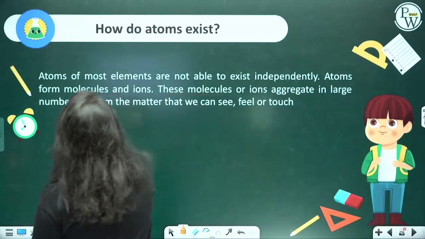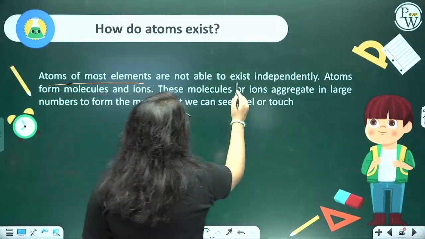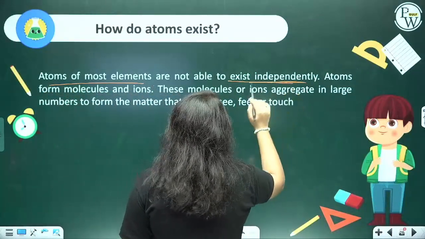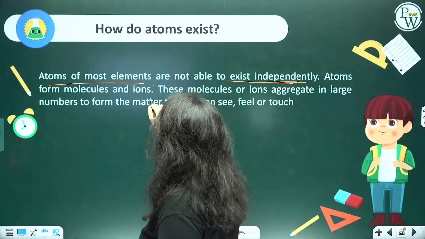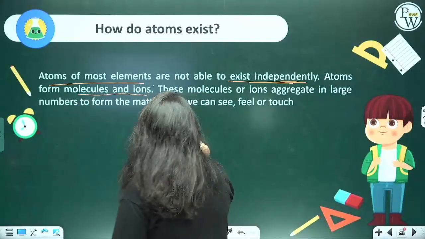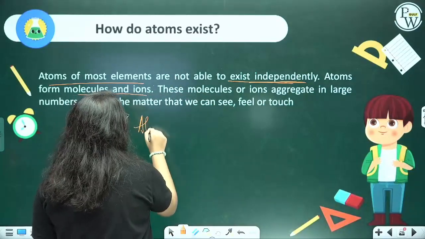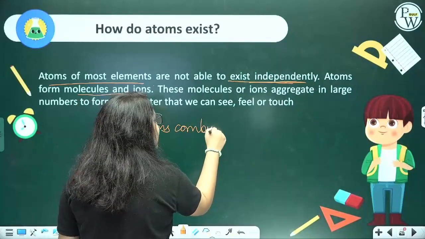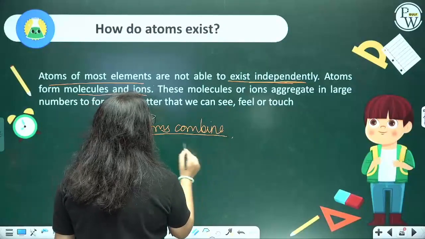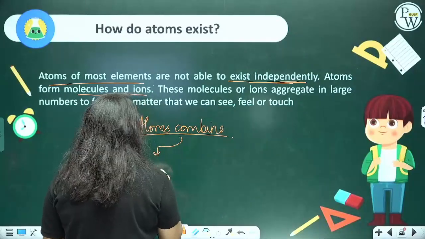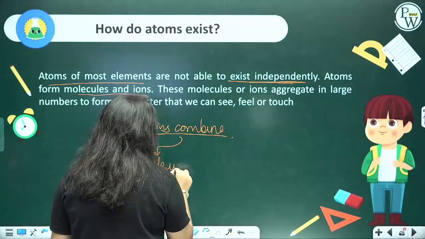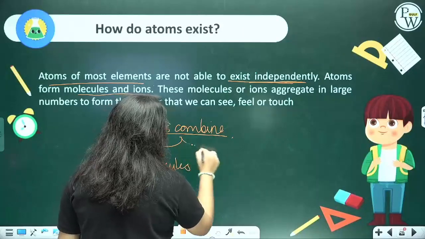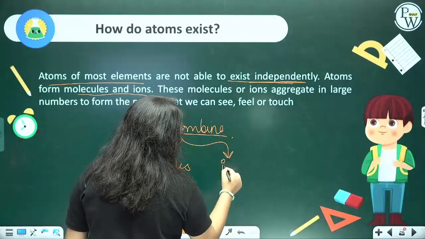These atoms of most elements do not exist independently, they form aggregates to form molecules and ions. So atoms combine, and they can combine of the same element or of different elements to give rise to molecules or ions.